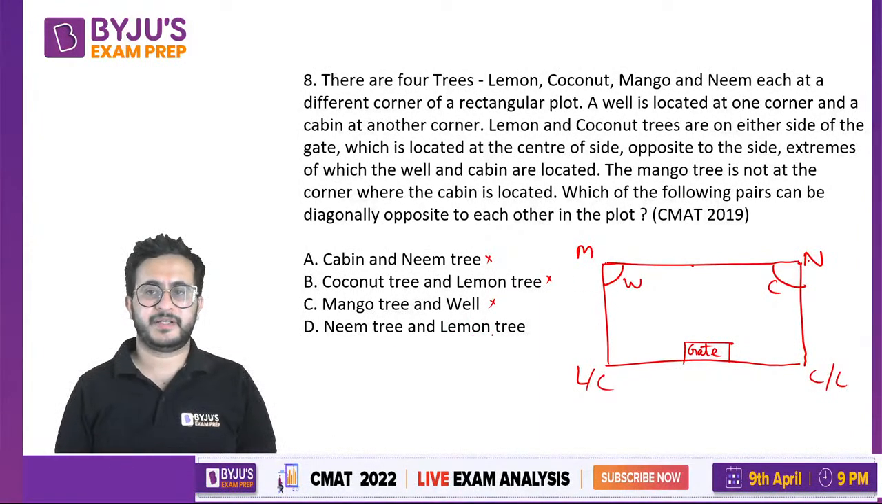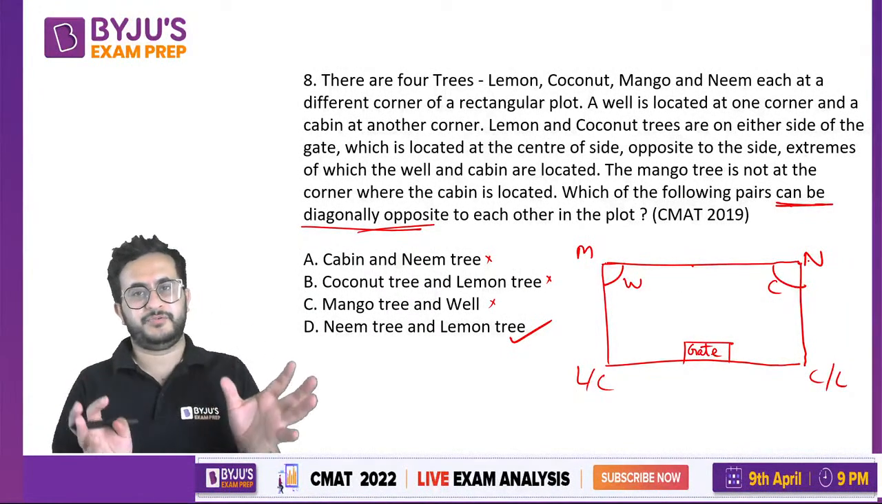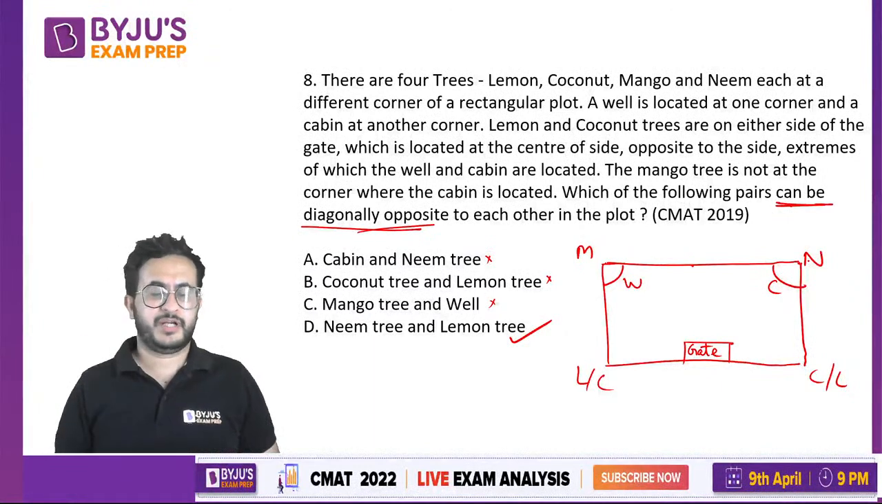Neem tree and lemon tree. This is neem tree. See, it is saying that can be diagonally opposite, right? It is not saying that definitely, right? So if lemon tree is here, lemon tree and neem tree can be diagonally opposite, right? Others are at the same point. So easy question, just that they have given you a short text so that you keep reading them. Okay.